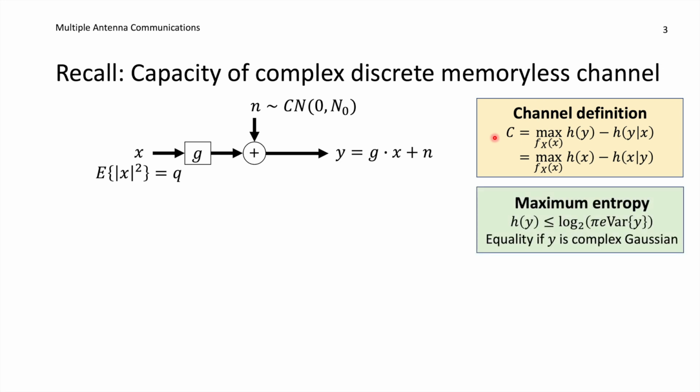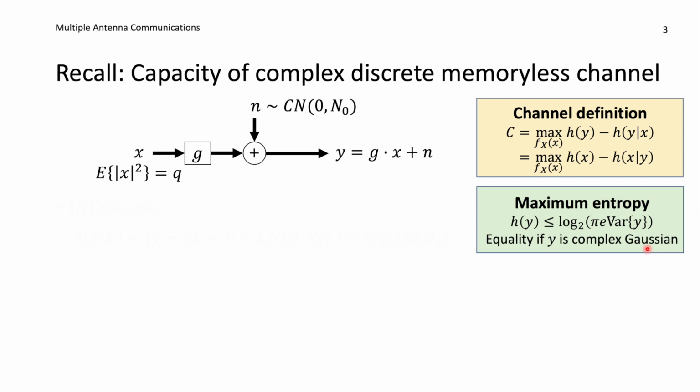One thing that will be important as well is that these differential entropies are lower bounded by log 2 of pi e, and then if it's the variable Y that we are computing the differential entropy of, then it's the variance of that variable. And equality is achieved when Y is complex Gaussian distributed. So among all random distributions that are having a particular variance, the complex Gaussian distribution is the most random one in the sense of information content. So that is why we often like to utilize that distribution.